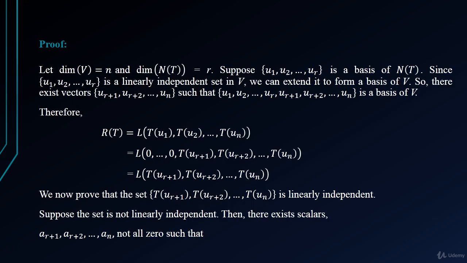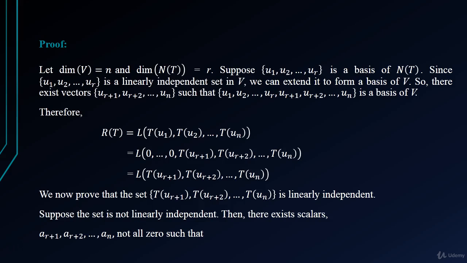Now let's come to the proof. Let the dimension of V be equal to n and the dimension of N(T) be equal to r. Suppose that the set u1, u2 up to ur is a basis of N(T).